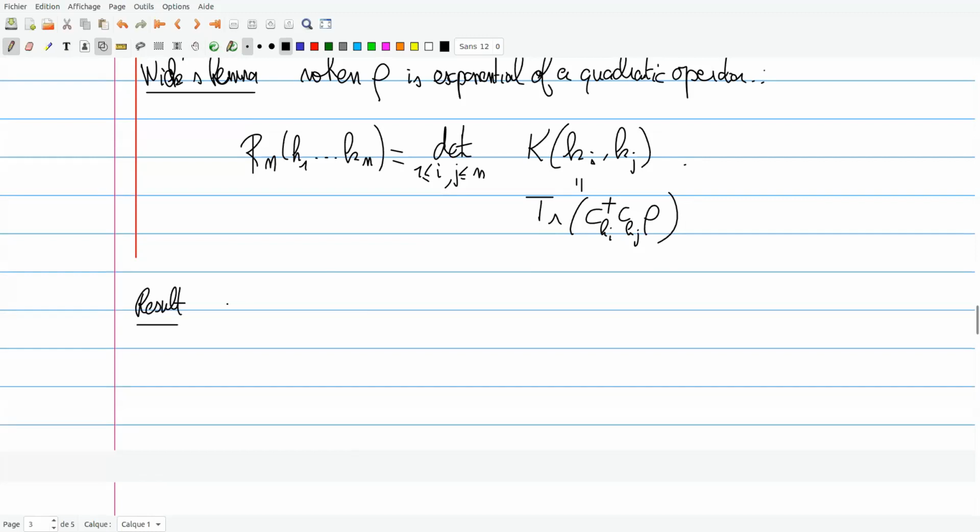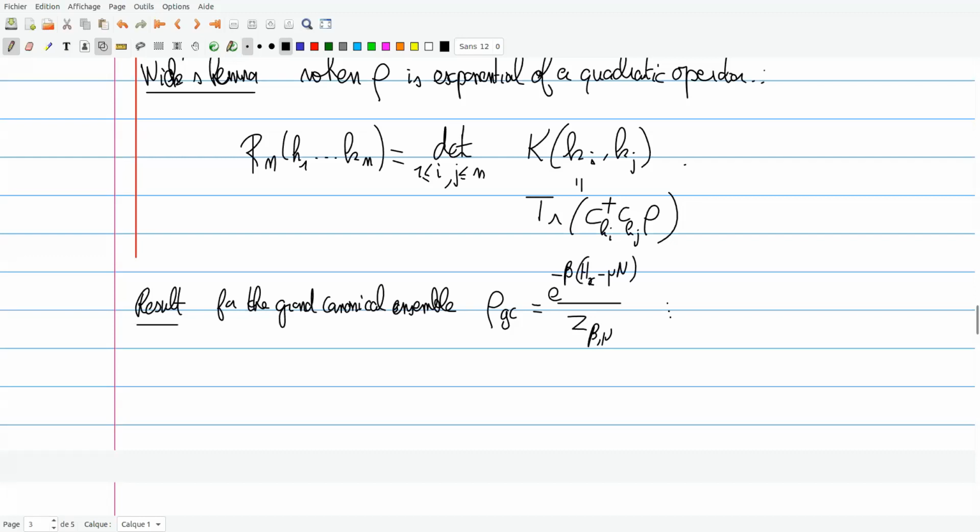So for the grand canonical ensemble, recall that the density operator in this case involves the partition function with beta and mu, and e to the minus beta (H minus mu N). So there is an explicit form for the correlation kernel.